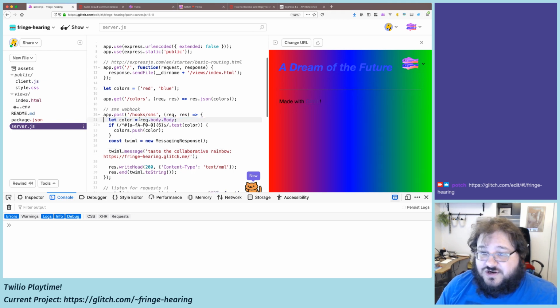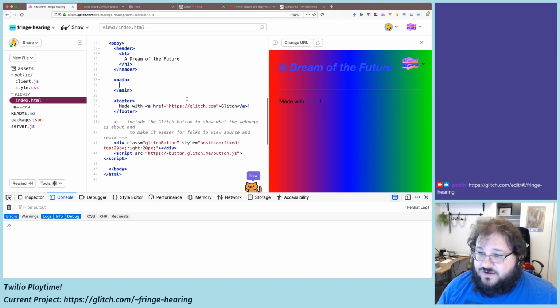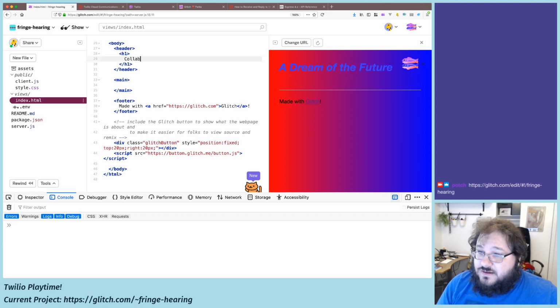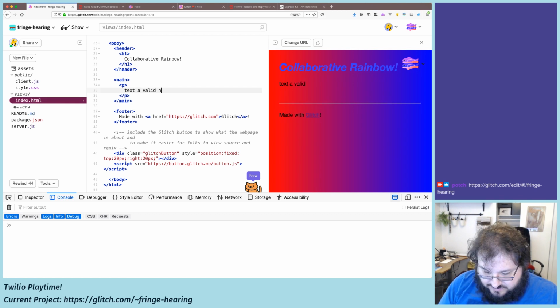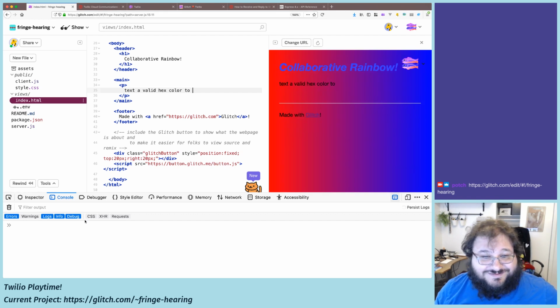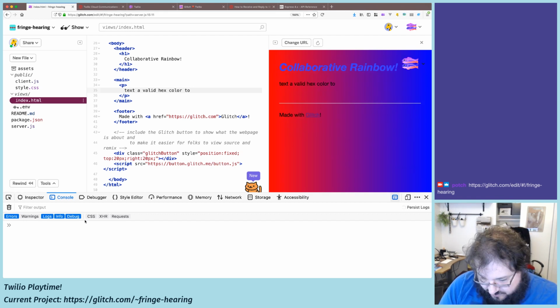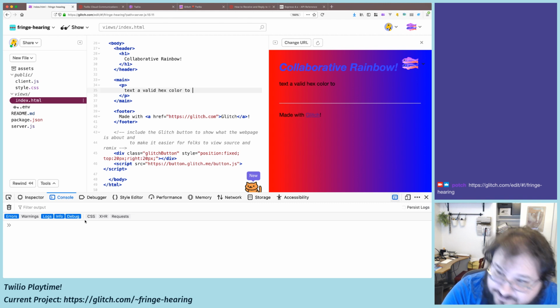Let's put some instructions onto this app real quick. Collaborative rainbow. And let's put a P. Text a valid hex color to, and now we're going to put the phone number in. It's time for the phone number. So I'm going to be unleashing this to the world here.